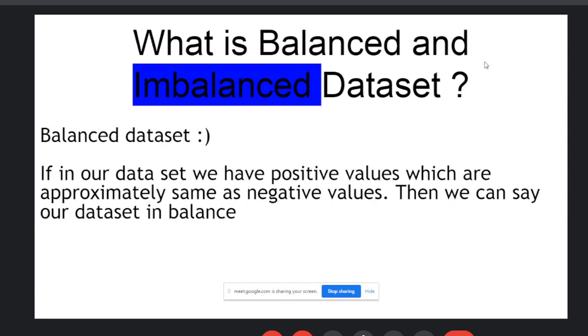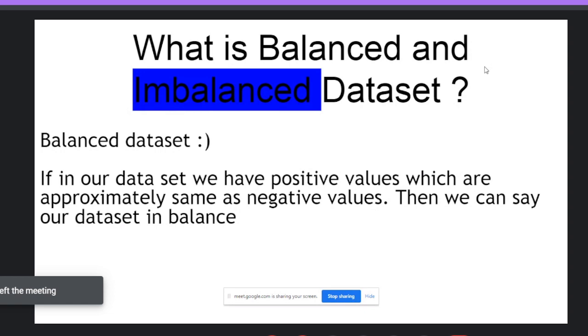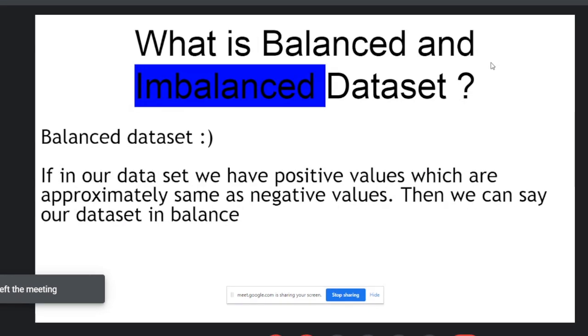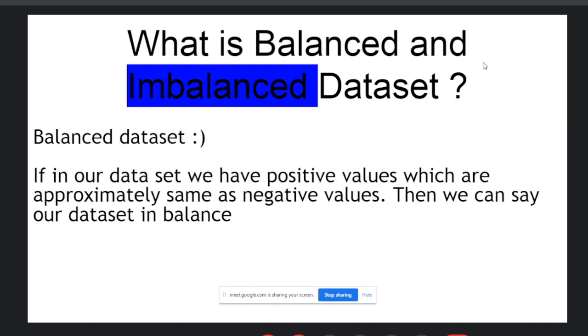Number two, what is a balanced and imbalanced data set? Number three, the techniques to convert the imbalanced data set to the balanced data set. And number four, the conclusion, demonstration, GitHub links, and the paperwork.